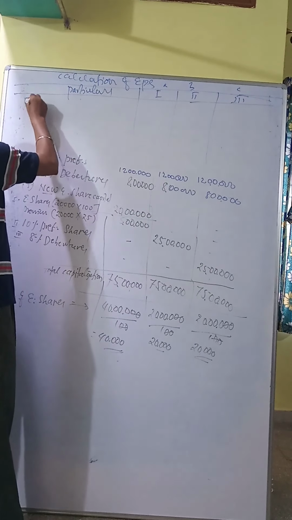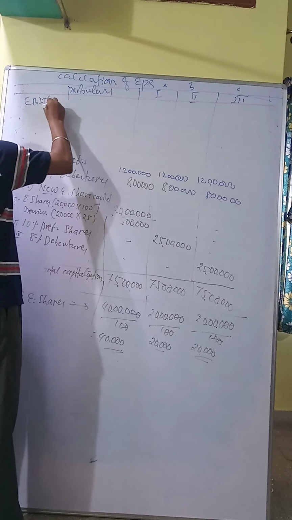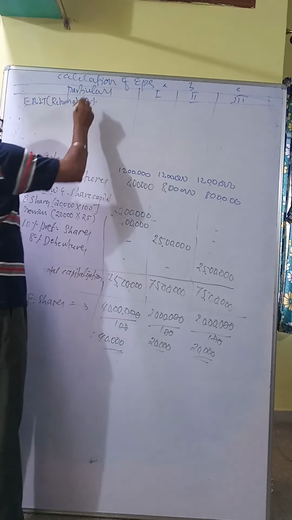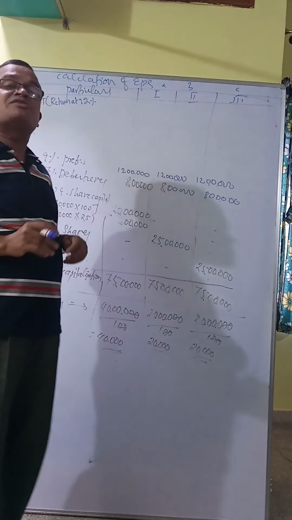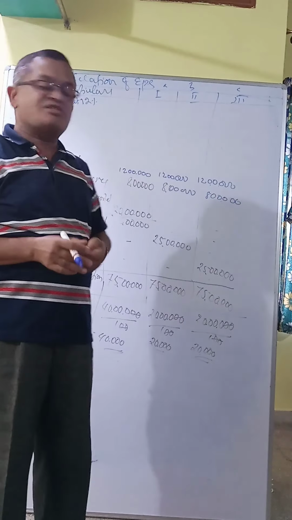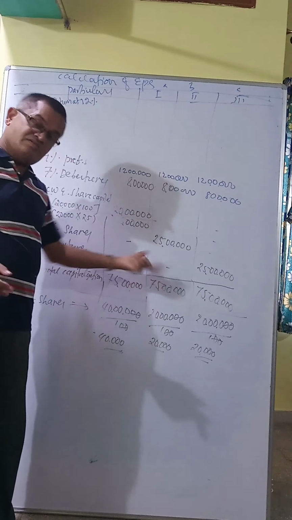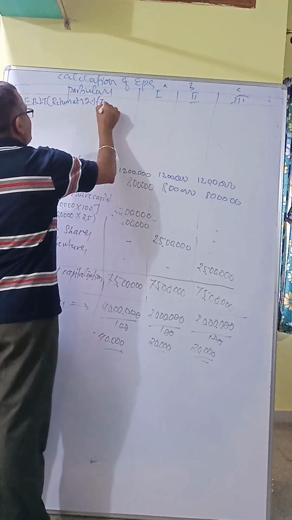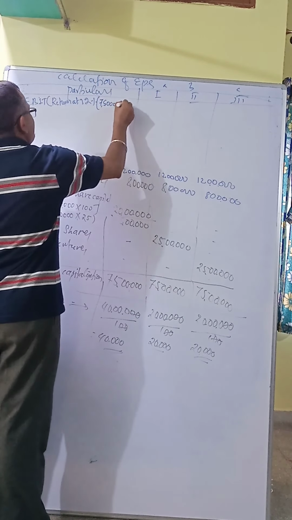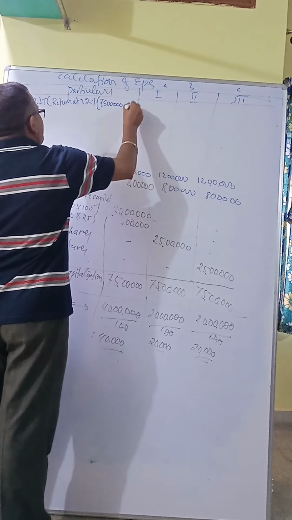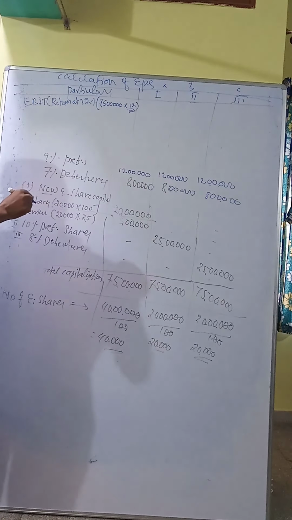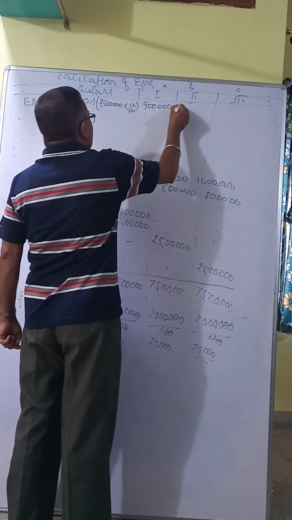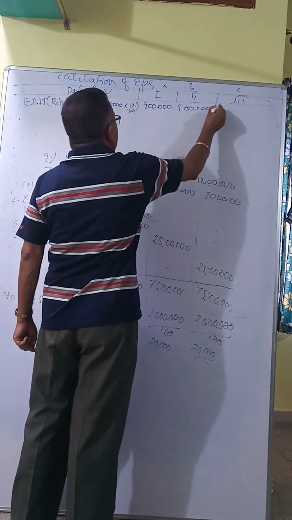Now EBIT, or the return they have given. What percent return? 12% on capitalization. Old 50 lakh plus 25 lakh, how much? 75 lakh. On this total capital of 75 lakh, 75 lakh into 12 divided by 100, you will get the return of 9 lakh. 9 lakh is common for all alternatives.